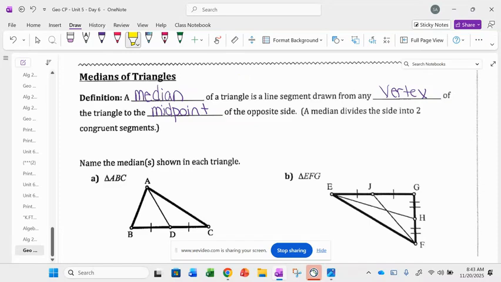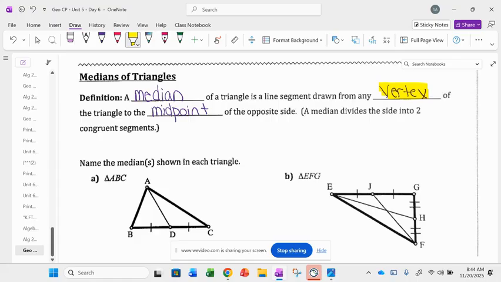A median of a triangle is a line segment drawn from any vertex. What do I mean when I say any vertex of the triangle? What is a vertex? Yeah, any corner point, basically. So right here in this triangle ABC, what are the three vertices? A, B, and C.